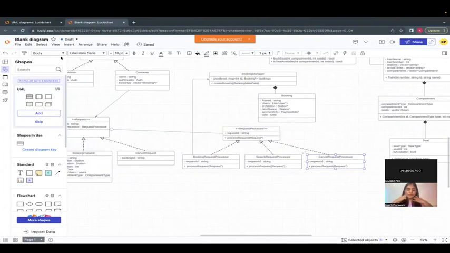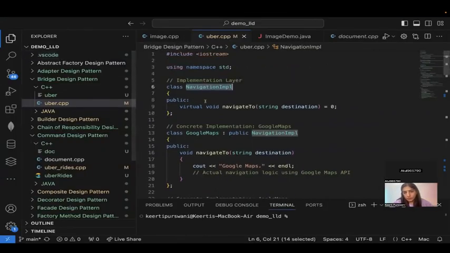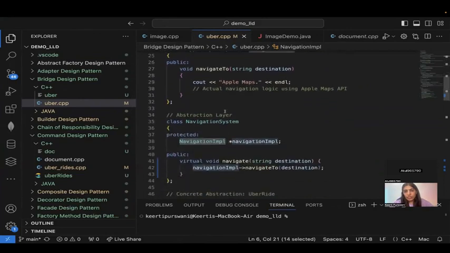Kirti, one question. In the other example you showed, Google Maps and Apple Maps can be used to buy, like, I think we discussed Uber. It could be used to buy Uber Eats or Uber Ride. But here, only the booking could be used by the booking request. It could not be used by the cancel request. Same question. I feel it's not a very suitable abstraction.